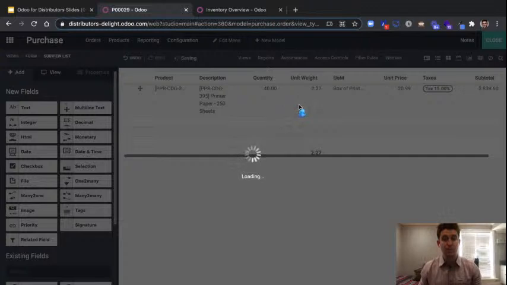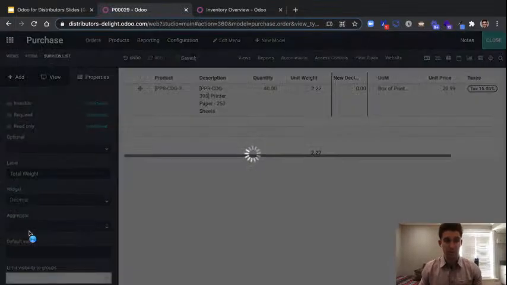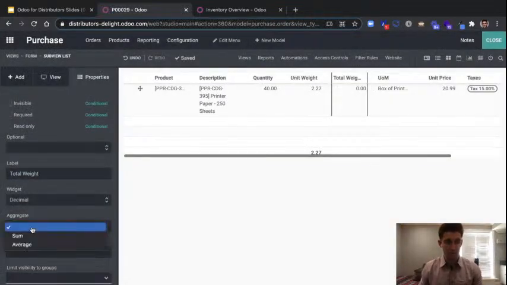And when we create this field, I'm not going to go to the full length of doing this today because it does require something a little bit beyond my scope here. We're going to call this the total weight. And we could actually come in and set up that this would be a computed field. And so we would again set up here. We're going to go a little bit proof of concept here because I'm not going to get the whole thing underway here, but we'll go ahead and do a sum as well.